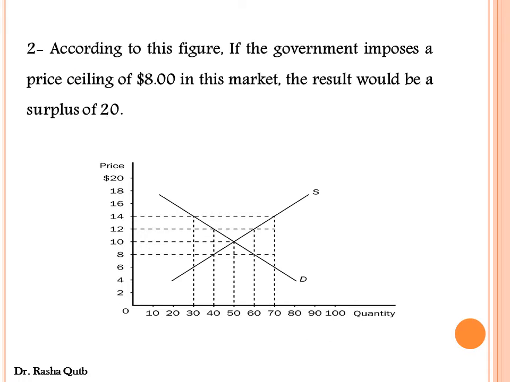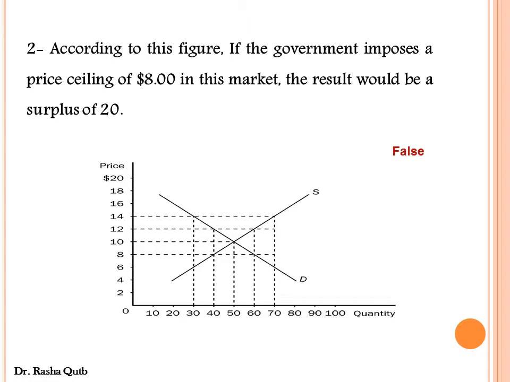Number 2, according to this figure, if the government imposes a price ceiling of 8 in this market, the result would be a surplus of 20. Surplus means that we have excess supply. Surplus means that I have quantity supplied greater than quantity demanded. That's why this sentence is false.